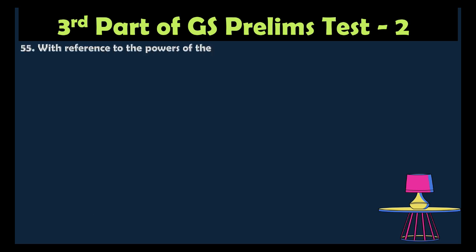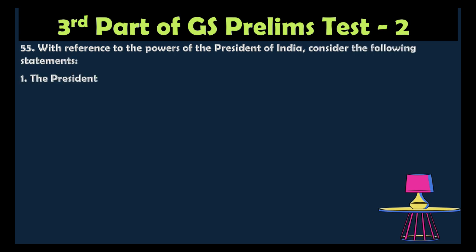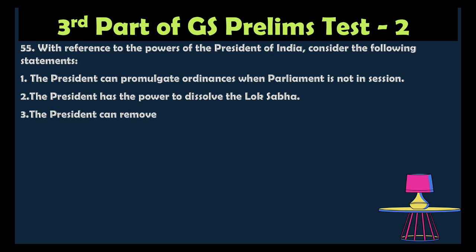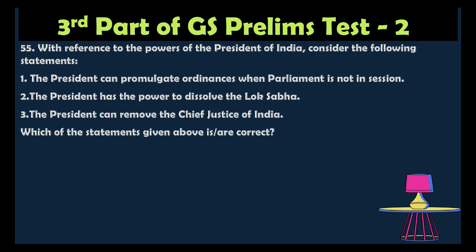Question number 55, with reference to the powers of the President of India. Consider the following statements. 1. The President can promulgate an ordinance when Parliament is not in session. 2. The President has the power to dissolve the Lok Sabha. 3. The President can remove the Chief Justice of India. Which of the statements given above is correct? Option A, 1 and 2 only. Option B, 2 and 3 only. Option C, 1 and 3 only. Option D, 1, 2 and 3 only.